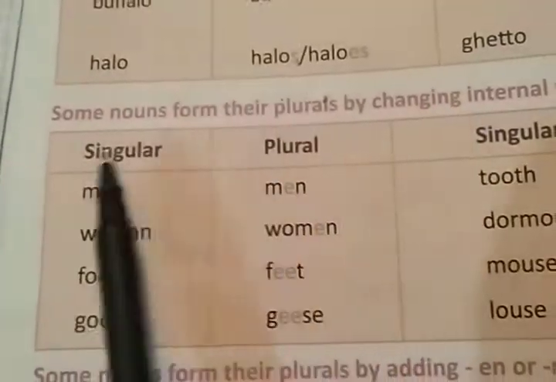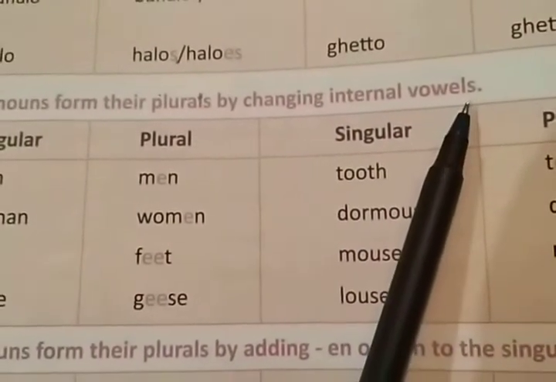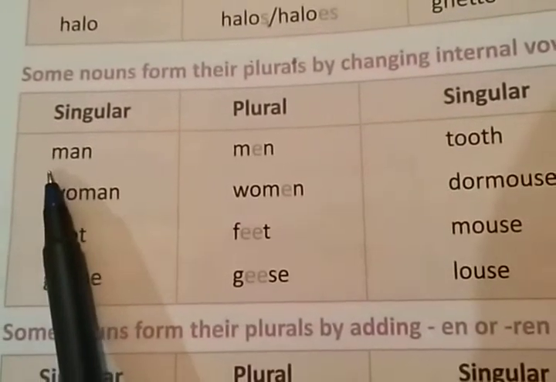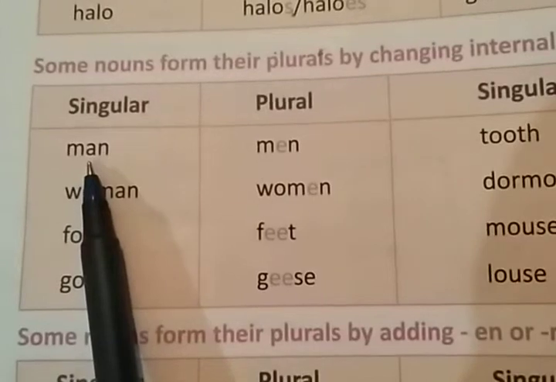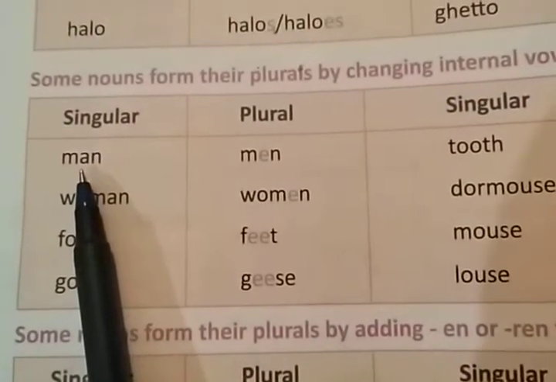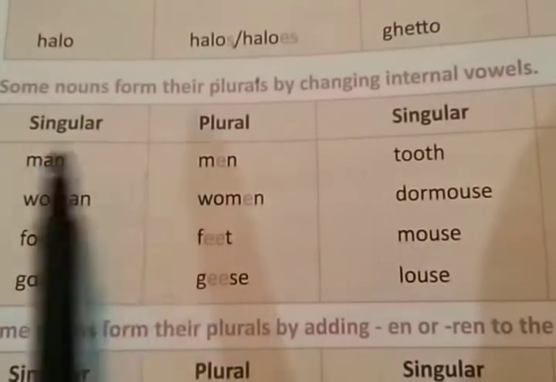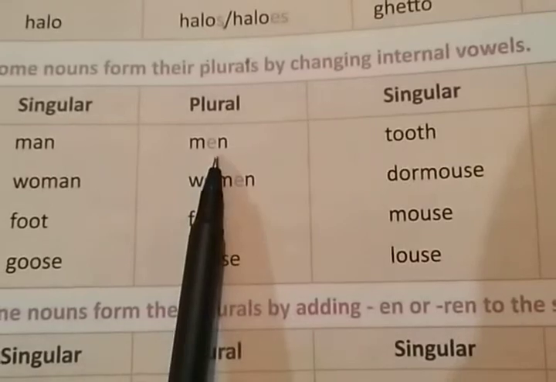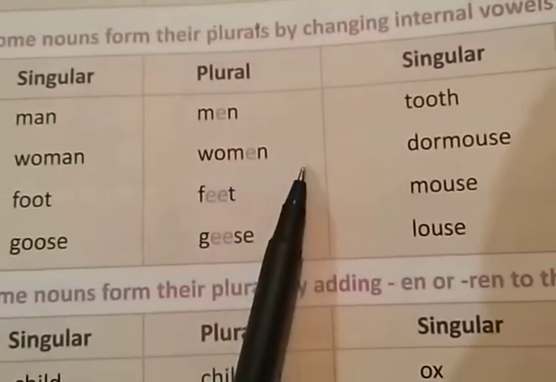Now the next one. Some nouns form their plurals by changing internal vowels, right? See the internal vowels over here. Like man is given here as the singular form, and the internal vowel is a. You are converting the internal vowel to e in the plural form. Man will convert to men, which is the plural form of man. Woman will convert to women, right?